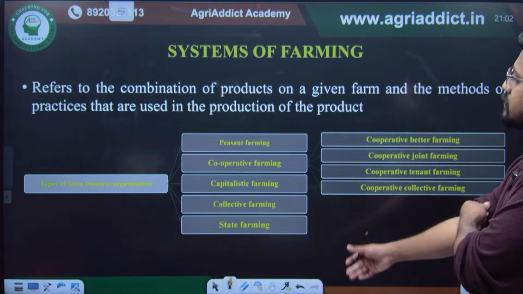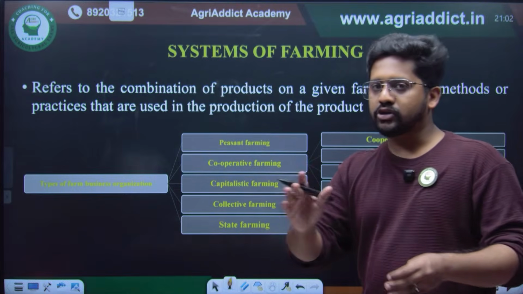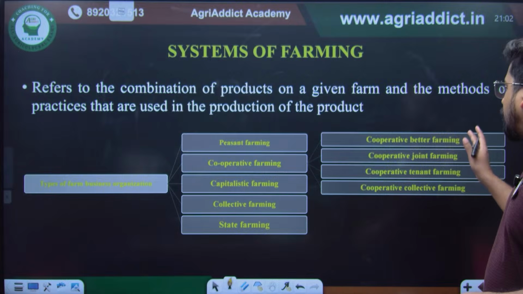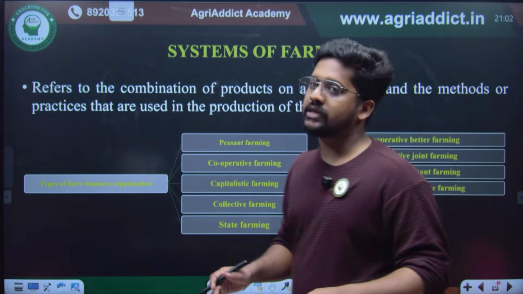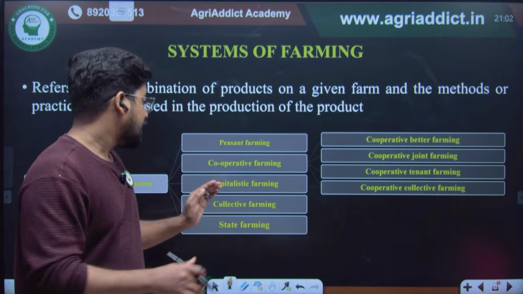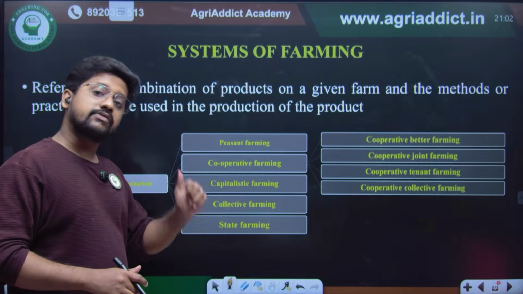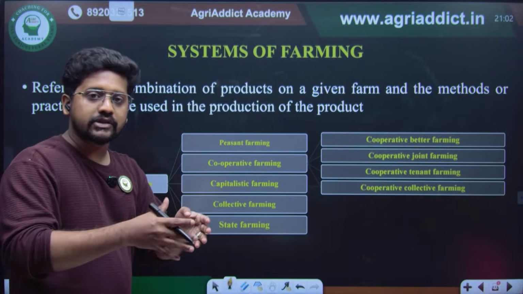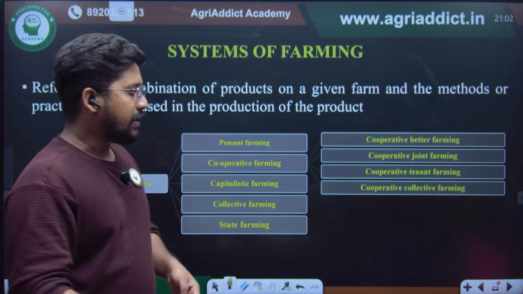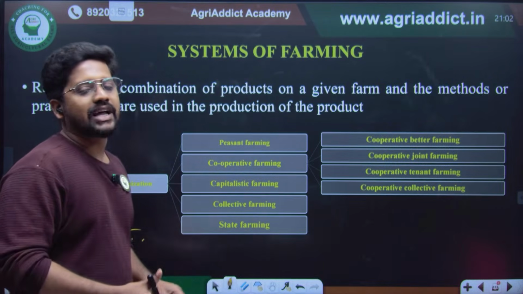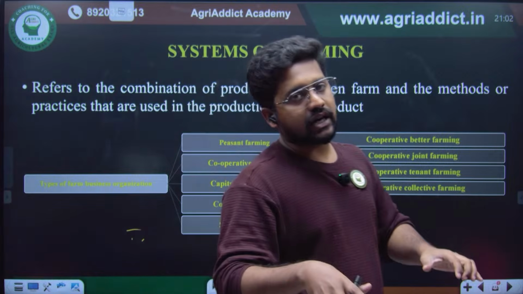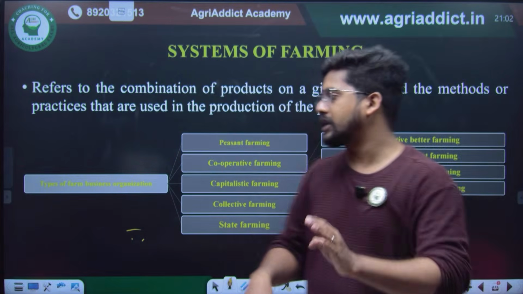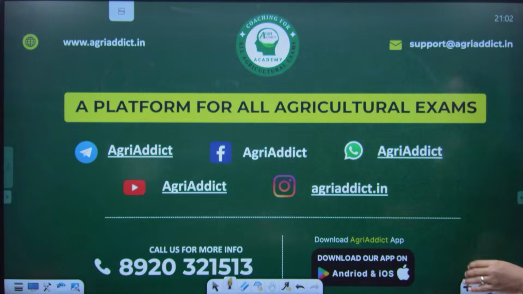Then there are some systems of farming, which include peasant farming, also known as subsistence farming. Then cooperative farming, also known as joint farming, tenant farming, and collective farming, based on ownership and operation. Then there is capitalistic farming, as we have seen in the capitalist system. Collective farming is where people pool their resources and cultivate a particular commodity or crop. And finally, state farming, which is farming under state control. The state gives the plant and the input, and you just have to cultivate it. These are some of the systems of farming.